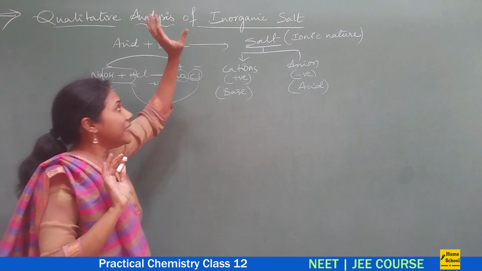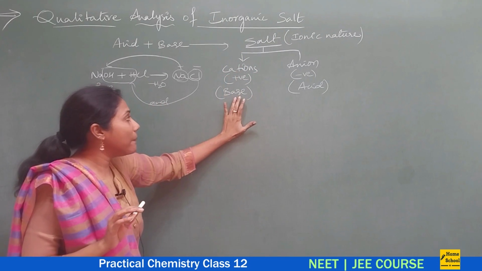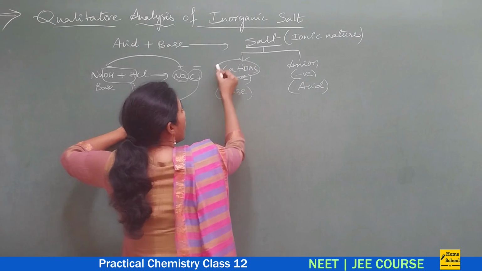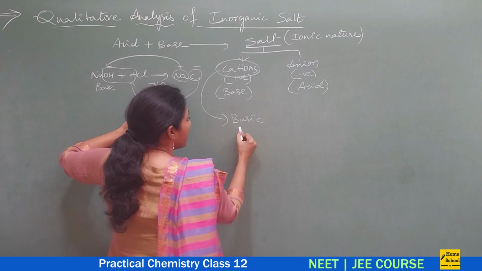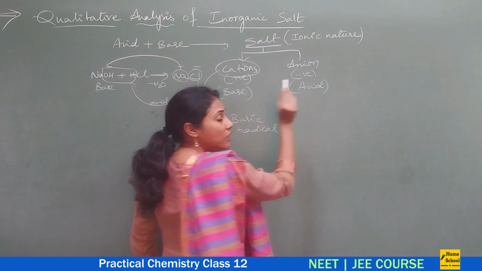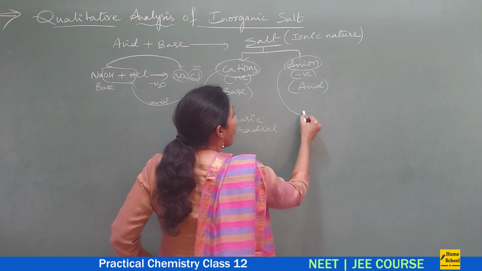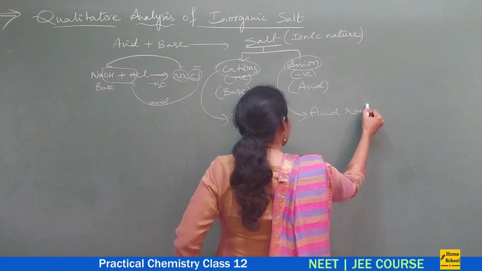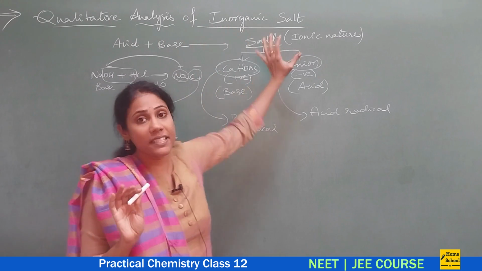So in any salt you take, the positive part will always come from a base. This positive part or cation can also be called basic radical. And the negative ion will always come from an acid, so this anion is always called acid radical. So this is a small introduction about the inorganic salt.